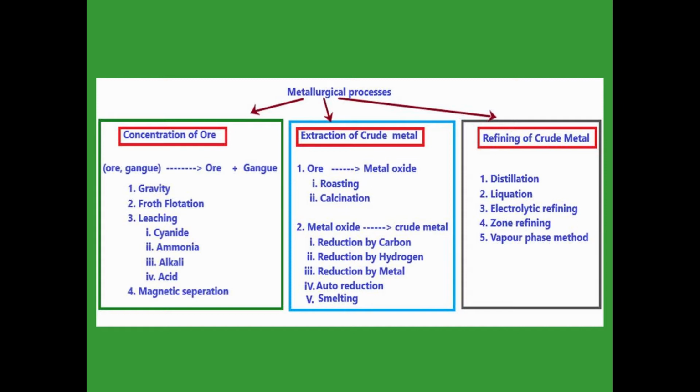Now in this video we are going to learn the refining of crude metal. In the refining of crude metal there are 5 processes. One is distillation, second liquefaction, third electrolytic refining, fourth zone refining, and fifth the vapor phase method. Let us see the methods one by one.